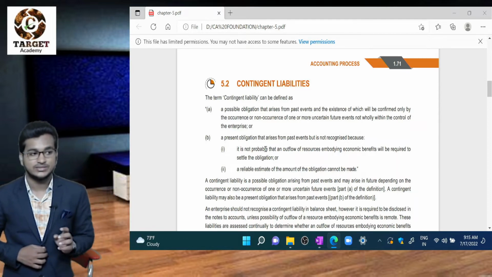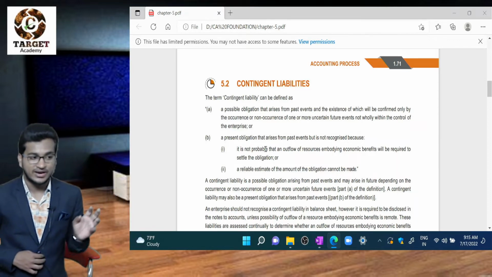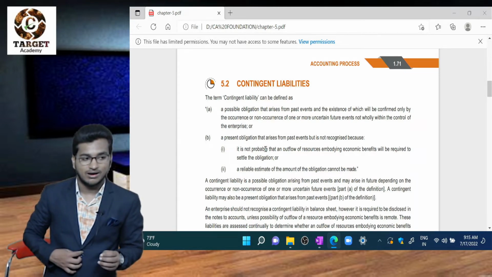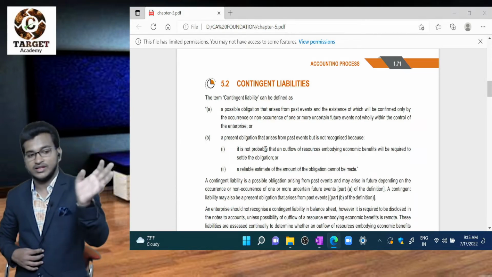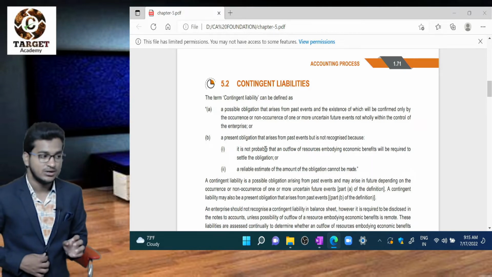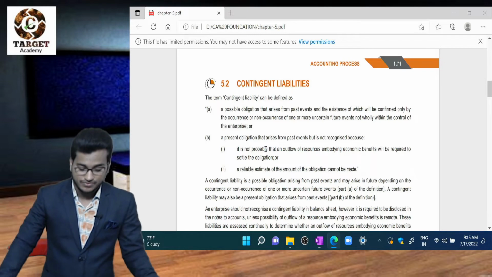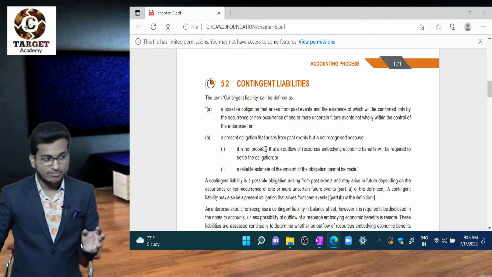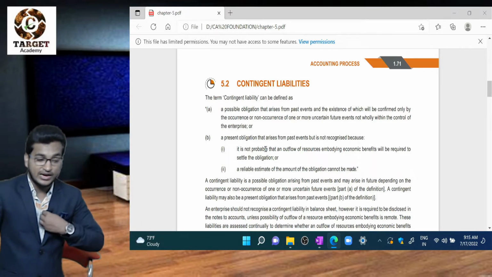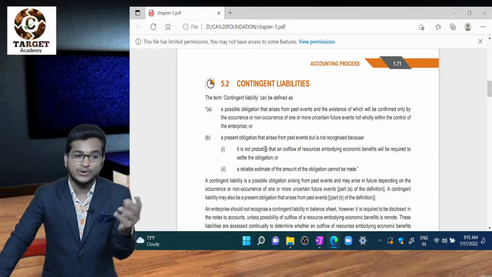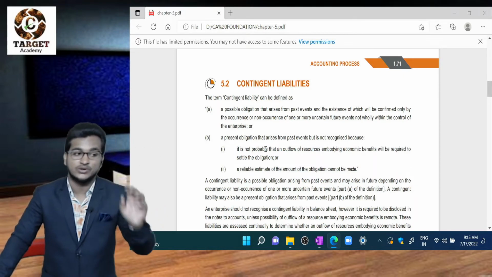That means if that family wins the case, we need to pay. In this case, if we lose the case, we need to pay; if he loses the case, no need to pay. If he wins the case, we need to pay.